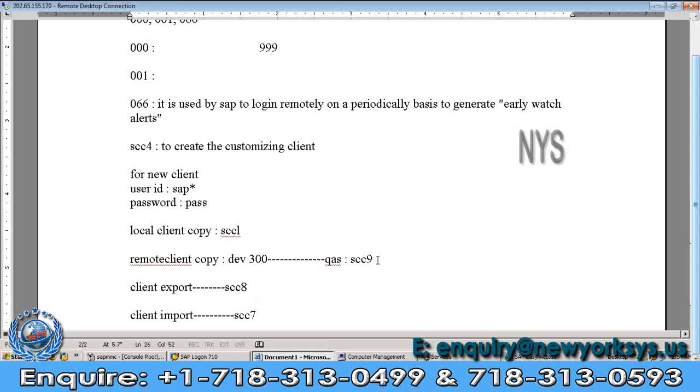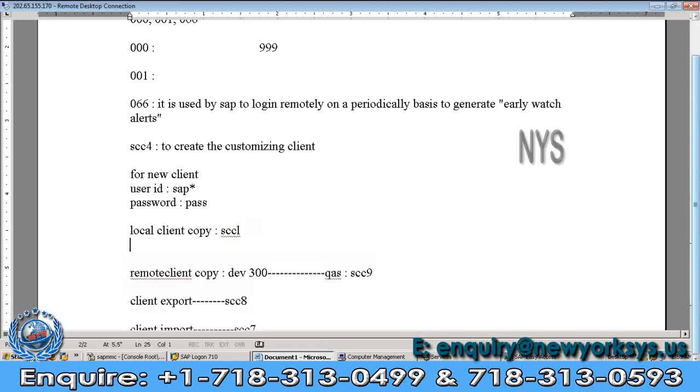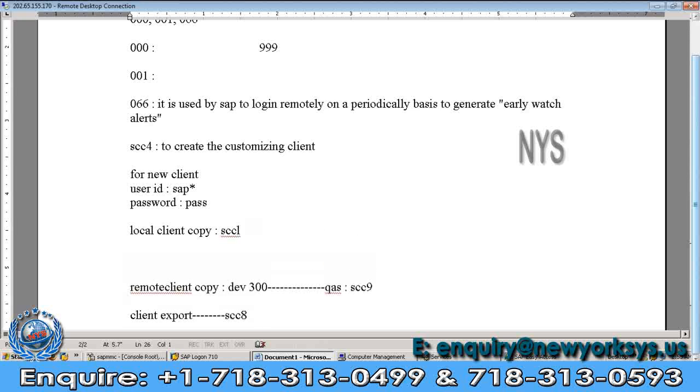If you want to do the remote client copy from the development system to the quality system, before that you need to configure the RFC connection. What is the meaning of RFC connection? RFC is nothing but a remote function call.